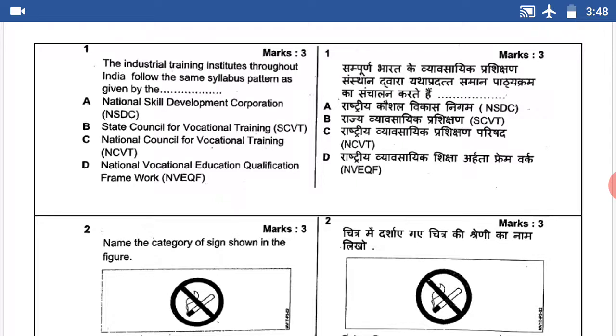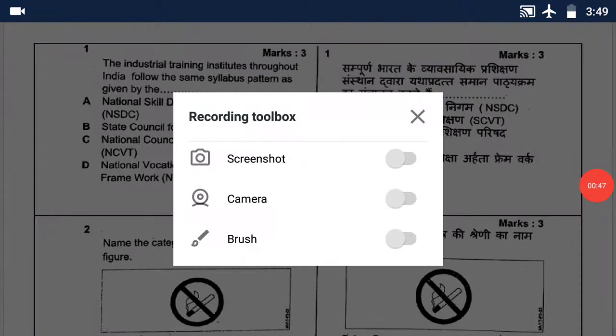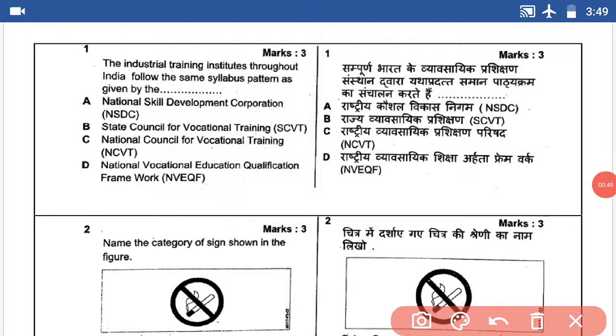Question number 1. The Industrial Training Institutes throughout India follow the same syllabus pattern as given by the dash. First question answer: National Council for Vocational Training, NCVT. Answer C.